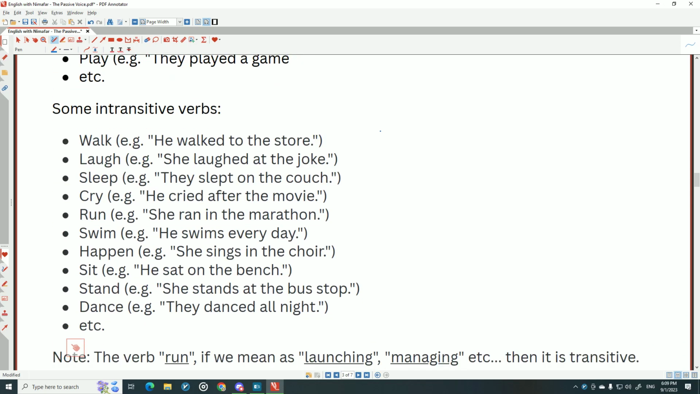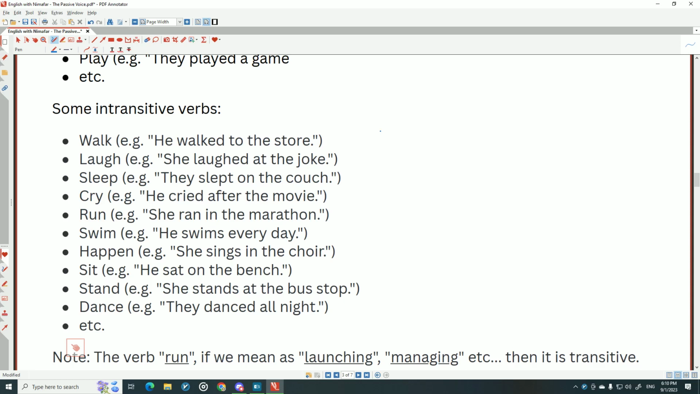For example, walk. He walked to the store. You cannot say, what did you walk? Does it make sense? No. Okay, she laughed at. What did she laugh? Don't make a mistake. We say, what did she laugh at? We use prepositions, okay? But your sentence should make sense without any prepositions, without at. What did she laugh?